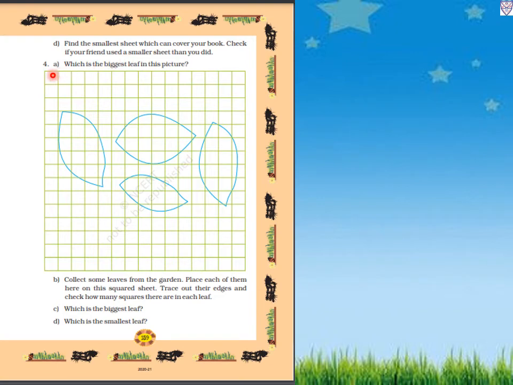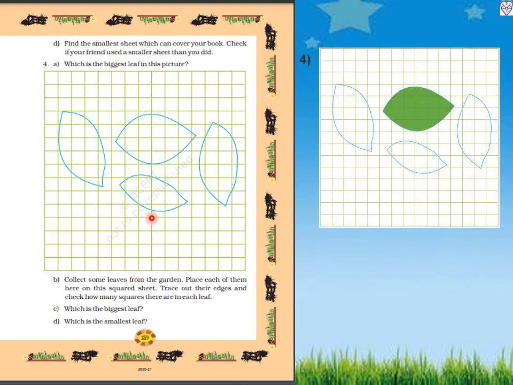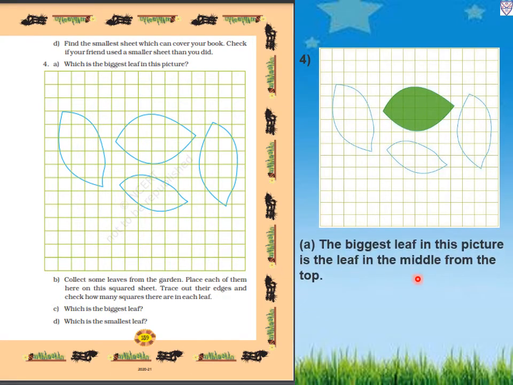Now number 4a, which is the biggest leaf in this picture? The biggest leaf in this picture is the leaf in the middle from the top. So this is the biggest leaf. By counting squares we can come to know this is the biggest leaf.